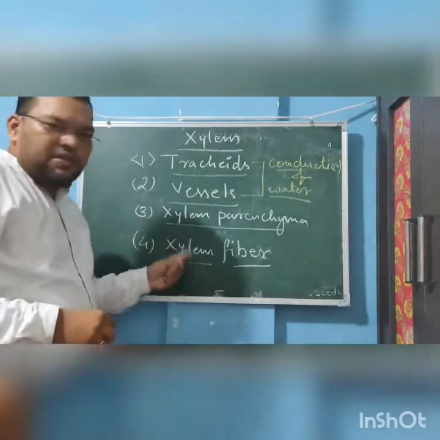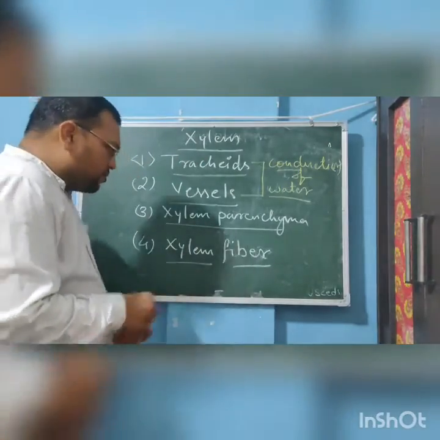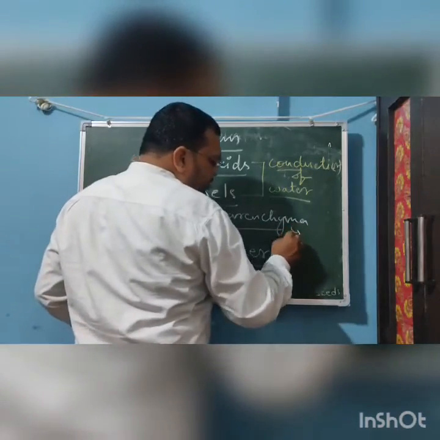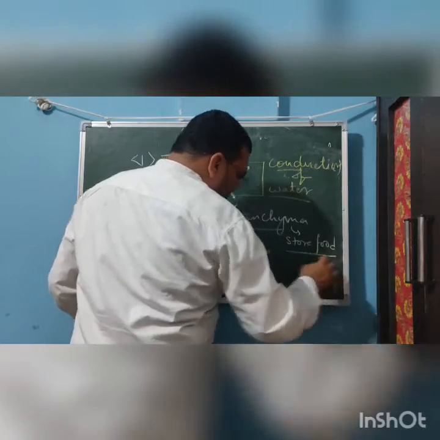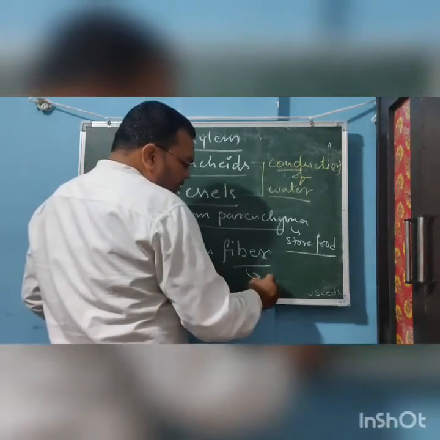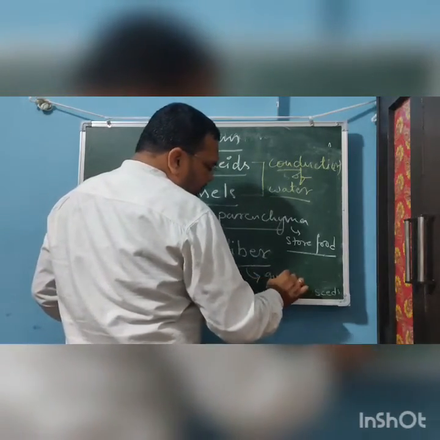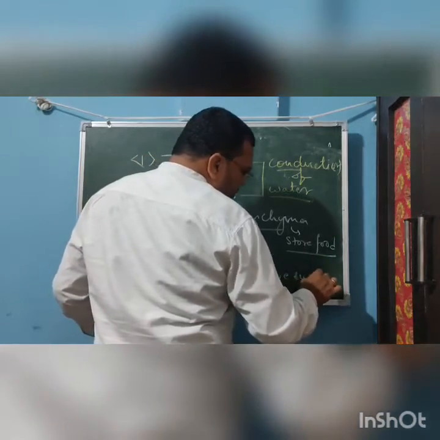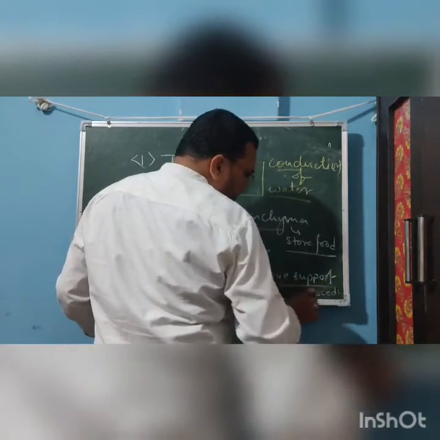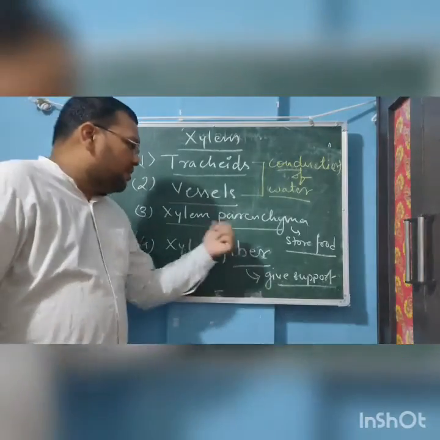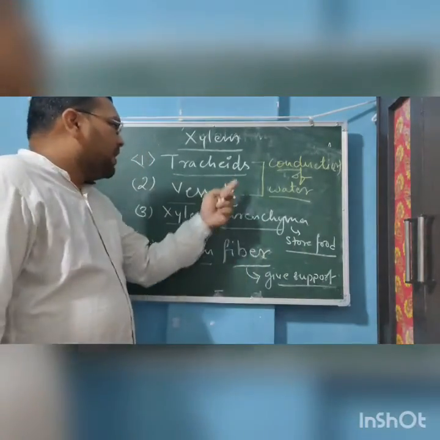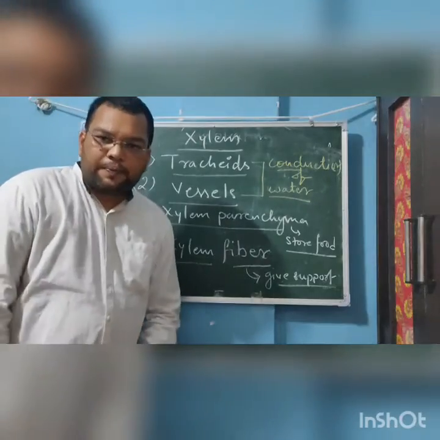So what is the function of the other two, sir? Xylem parenchyma stores food, and xylem fiber gives support. They are in the supporting function. So the xylem fiber gives support, xylem parenchyma stores food, and tracheids and vessels conduct water.